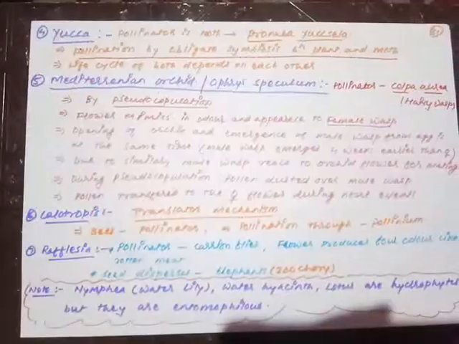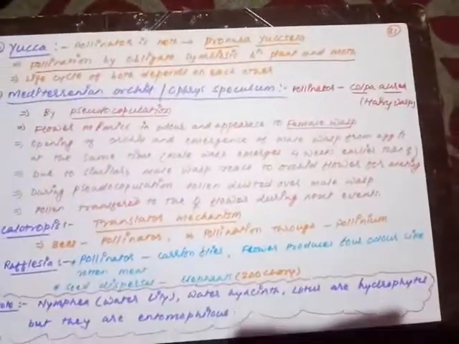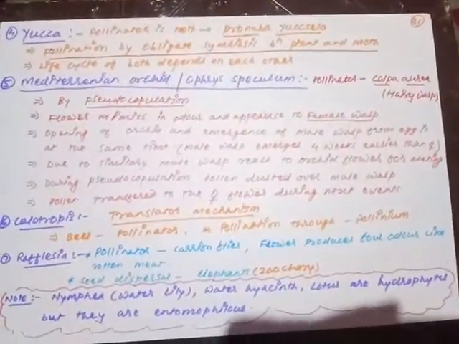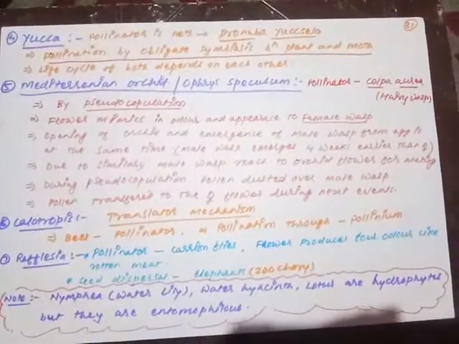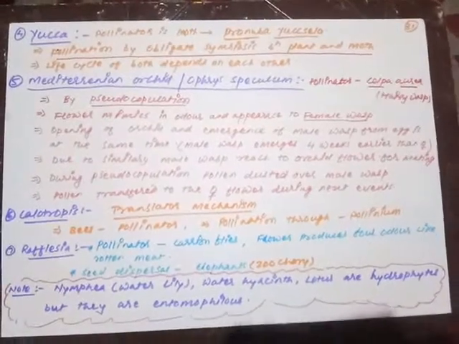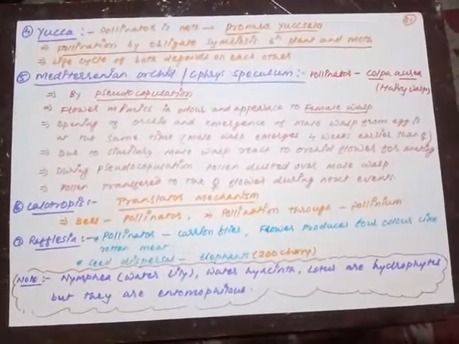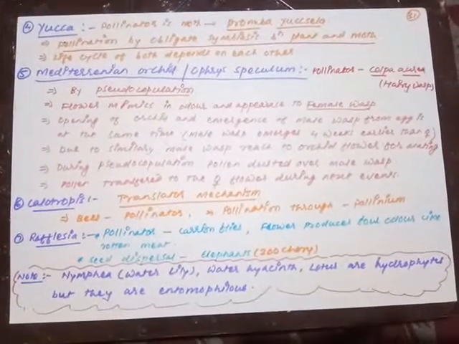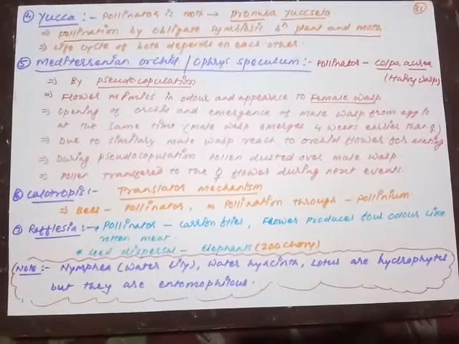Then Yucca, an obligate mutualism, obligate symbiosis between the moth Pronuba and the plant. The life cycle of both depends on each other. Then Mediterranean orchid, pseudocopulation. Calotropis, translator mechanism. Rafflesia, similar to Aristolochia, but here there is a rotten meat smell.